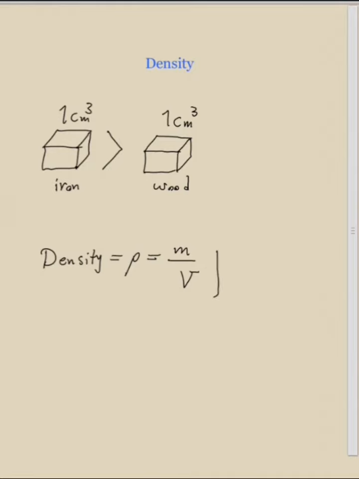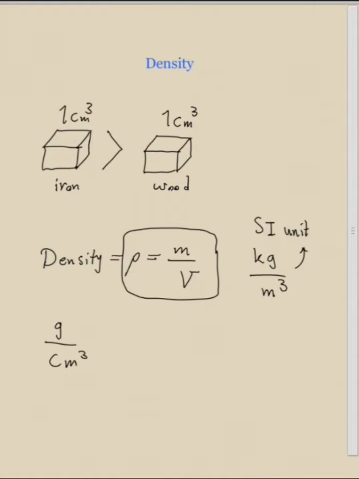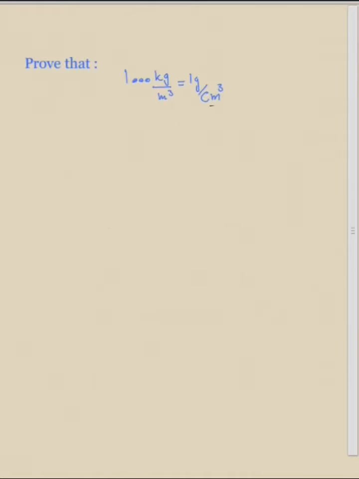So what is the unit of density? Because density is defined as mass over volume, the unit of density can be written as kilograms over meter cubed, which is the SI unit. But it can be written in other units like gram over centimeter cubed, gram over liter, or kilogram over liter, etc. But you can convert one to another by chain link conversion, as we taught already.